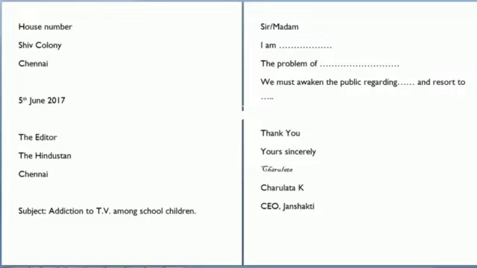Okay, and after the sender's address we have to leave one line and then put down the date, and the date must be in this format, that is, first of all we will put down the date, then the month, and then the year. And after the date we have to leave one line and then we will write the receiver's address. Suppose we are going to write a letter to the editor, so we will write the editor and then the name of the newspaper and then the name of the city.